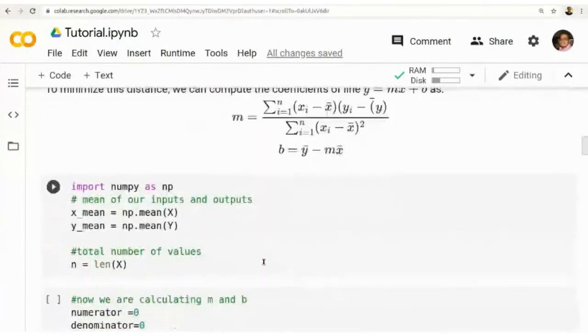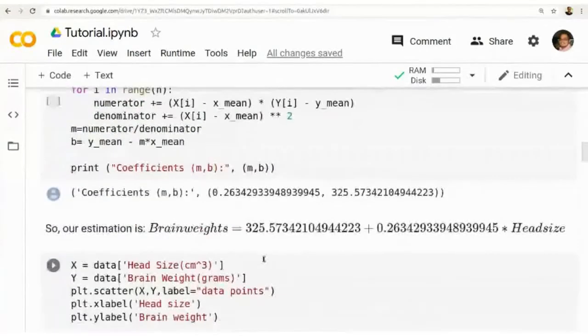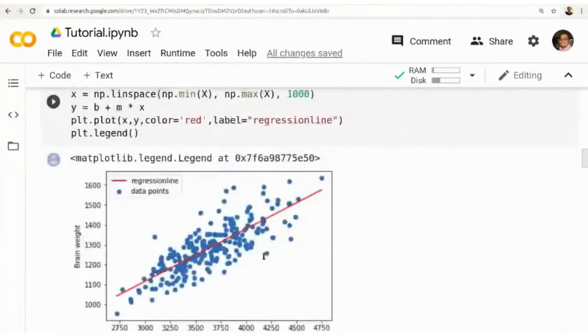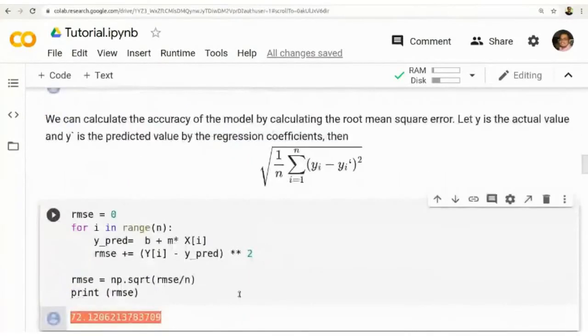We apply linear regression using scikit-learn. We fit the data and get a model. We apply the model, predict the line, and check the accuracy using the root mean square value. We got an accuracy of 72%. Clear? You can go through the code and try it yourself. Now we can go for a break.